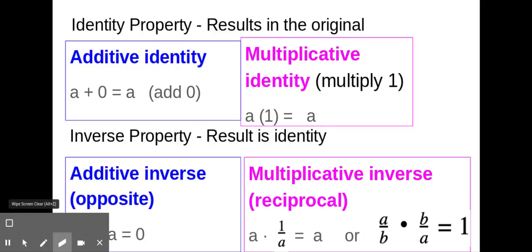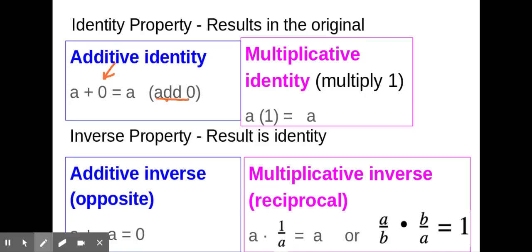The identity property results back to the original. So the additive identity is 0. If you add 0, you get the original or the identical number back again. So A plus 0 results back in A. Multiplying by 0 isn't going to give you the original number back again, but certainly if you multiply by 1, you'll get the original number back again. A times 1 results in A.